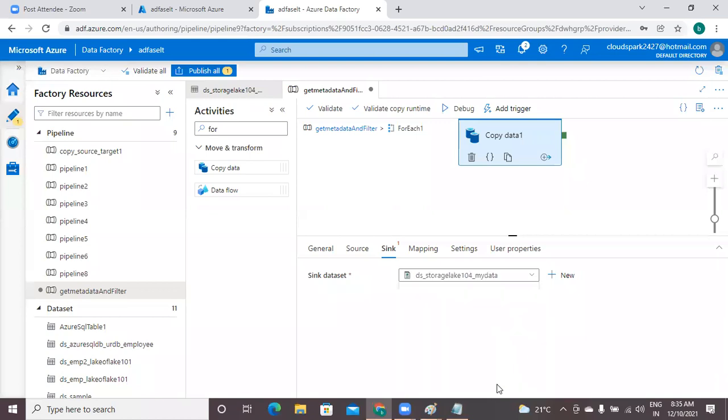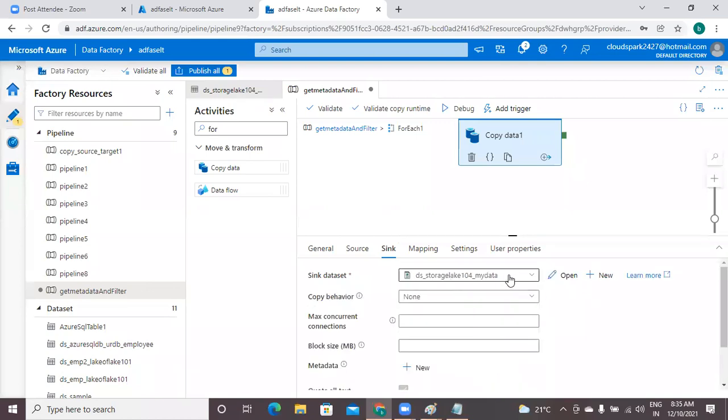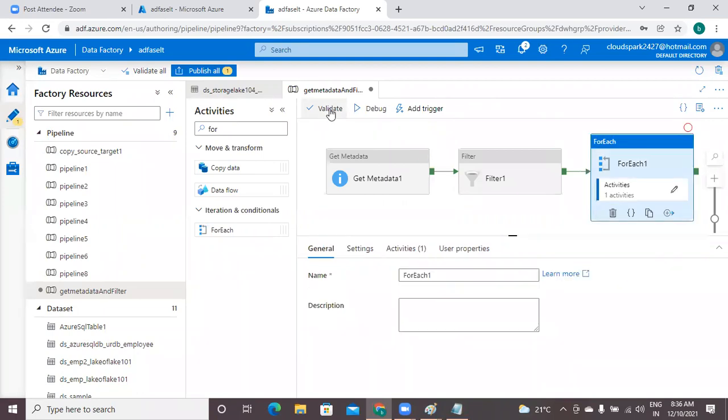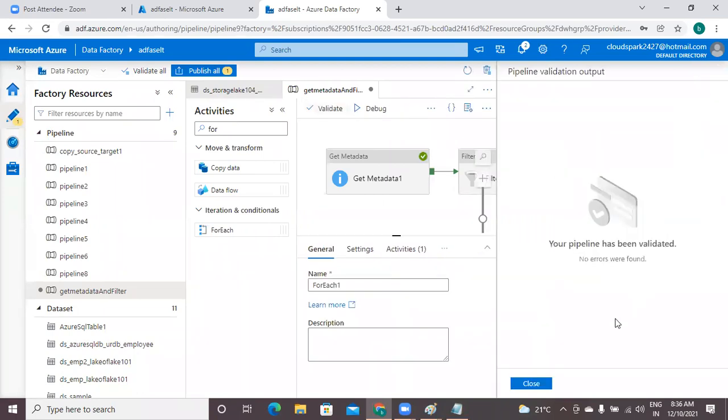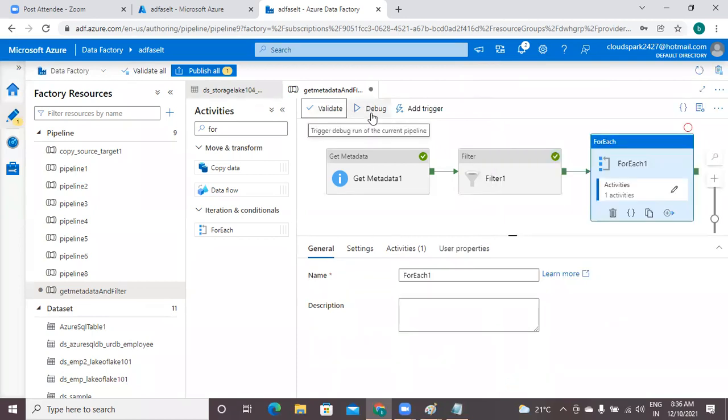Under 104, you have container mydata. Of course, currently this mydata container is empty. Now we are going to upload. Okay, all configurations are ready, sir. Now I am validating this. Click on validate. Validation successful. And I am running debug.